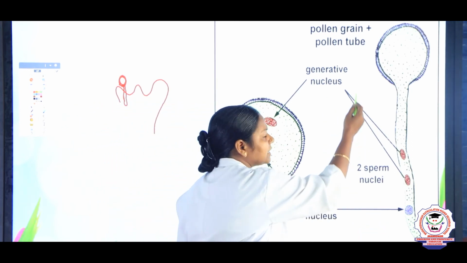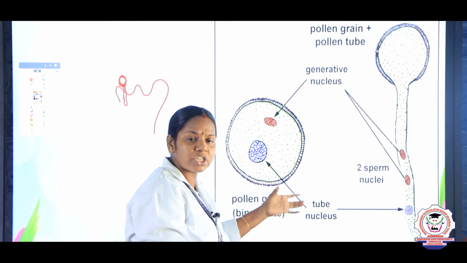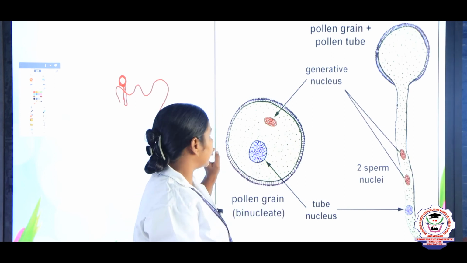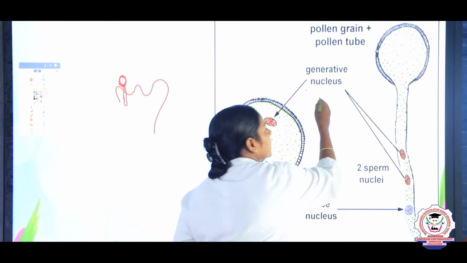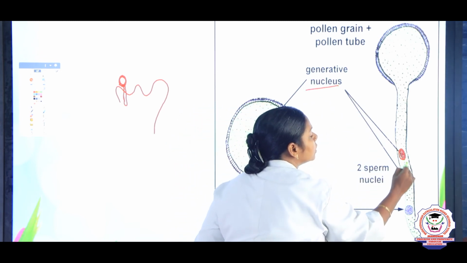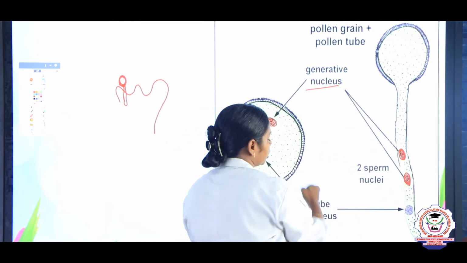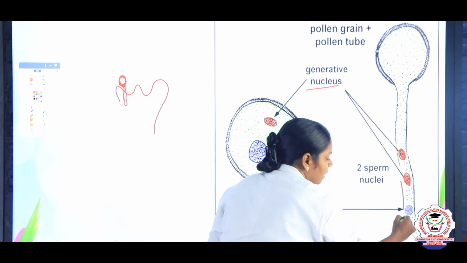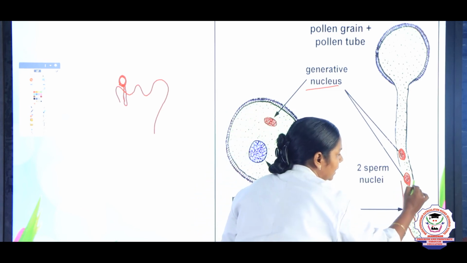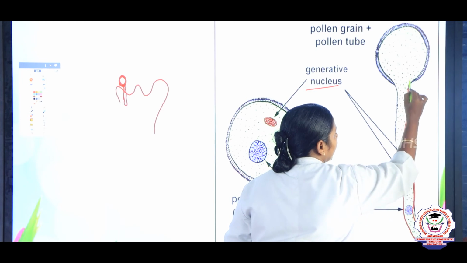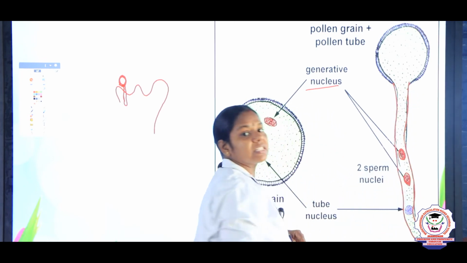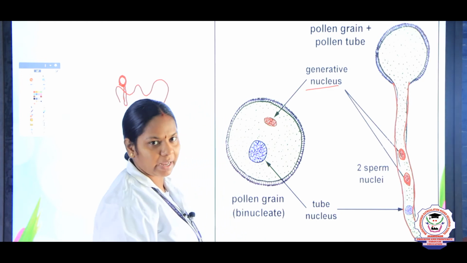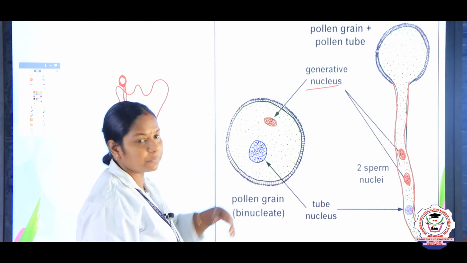So, at the time of germination, this generative nucleus splits into two male gametes, and the tube nucleus moves towards the pollen tube. So this is what happens when the pollen grain approaches the surface of the stigma. After the pollination, this event takes place.